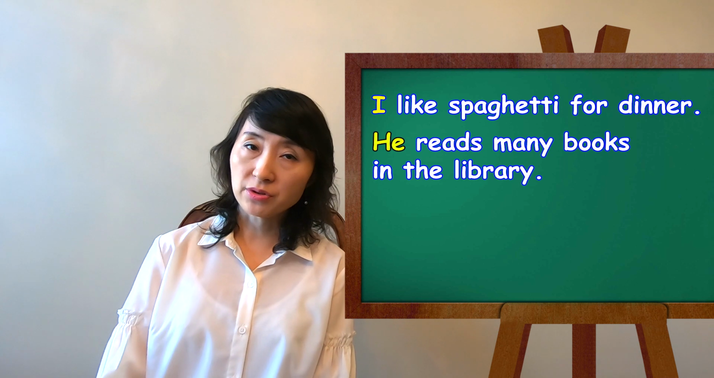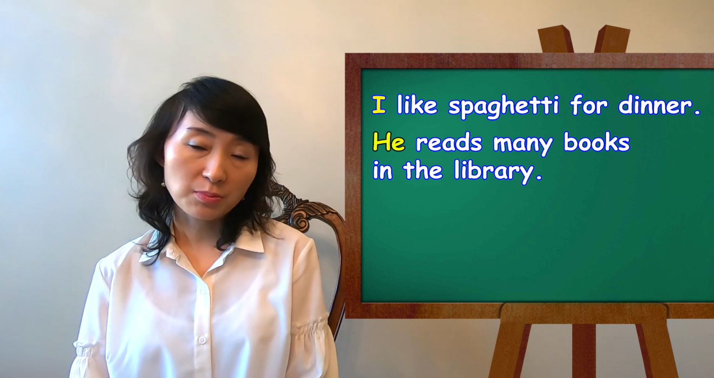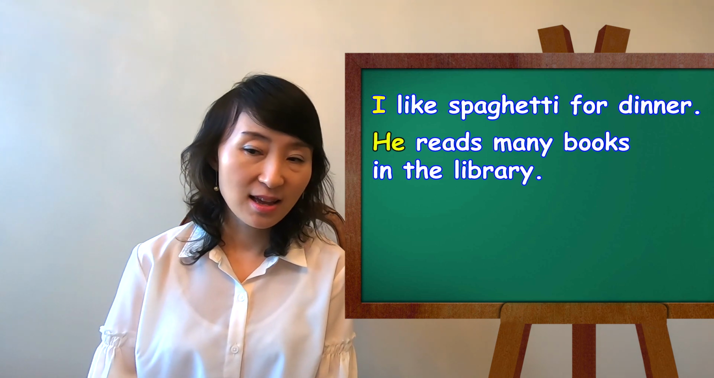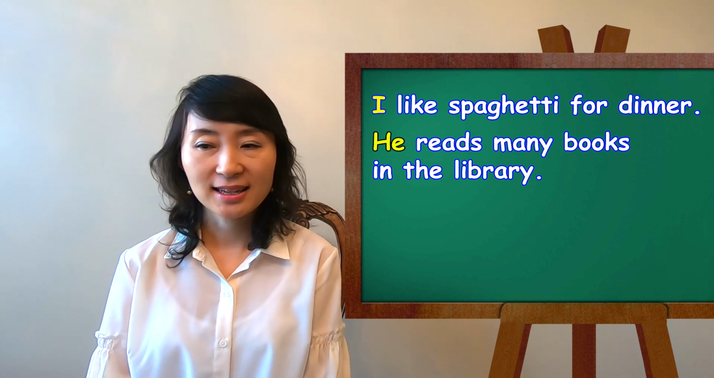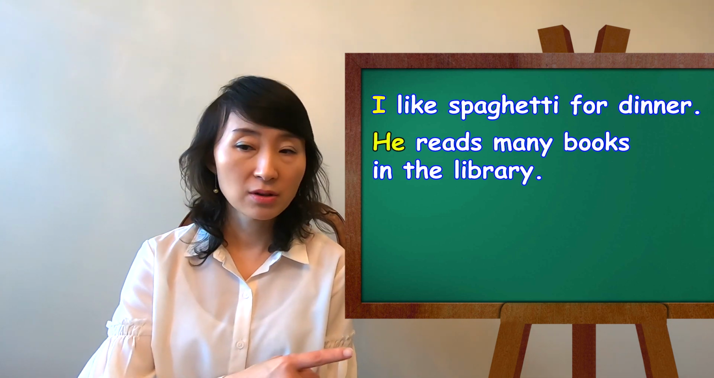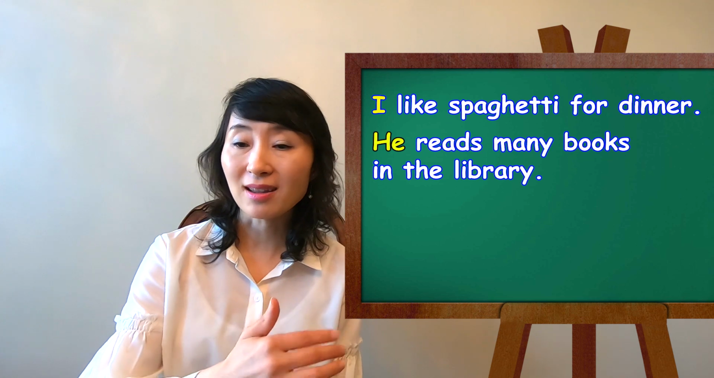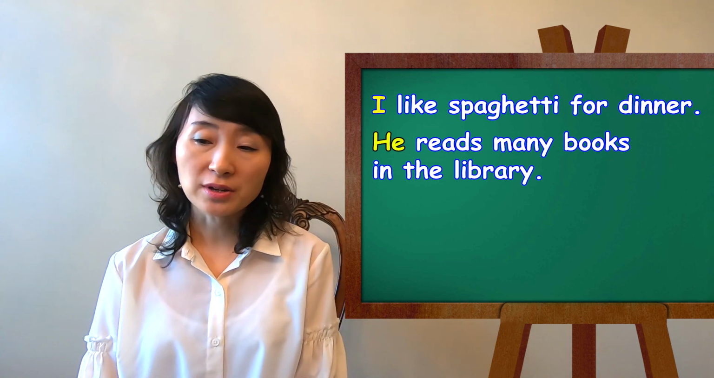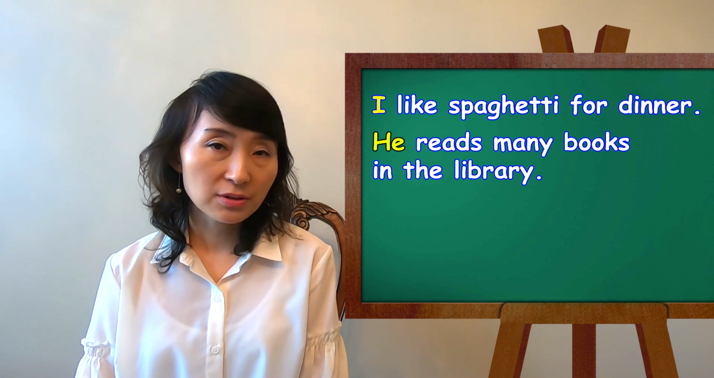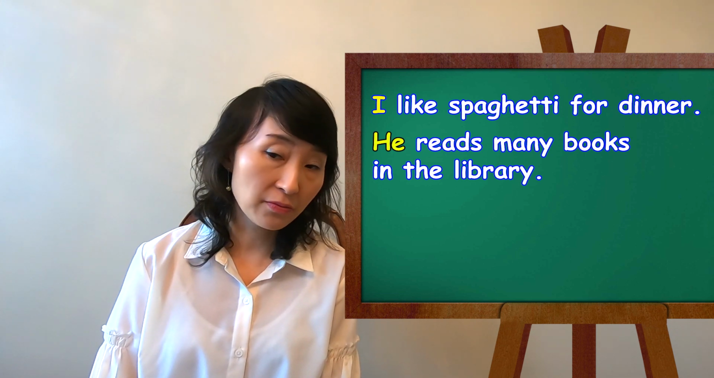What's object? An object is the word affected by verbs. I like spaghetti for dinner. Can you tell me the object in this sentence? Spaghetti. Spaghetti is affected by the verb, which is like in this sentence. So spaghetti is affected by like. He reads many books in the library. Many books is affected by the verb reads.